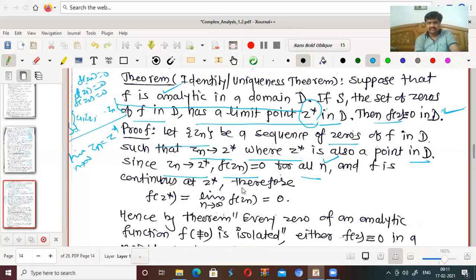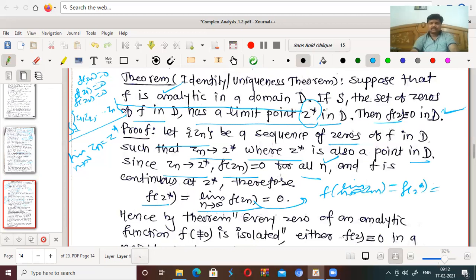As it is continuous at Z star, the limit as n tends to infinity of F of Zn is the same as F of the limit as n tends to infinity of Zn. This result we have already seen. So this is equal to F of Z star.